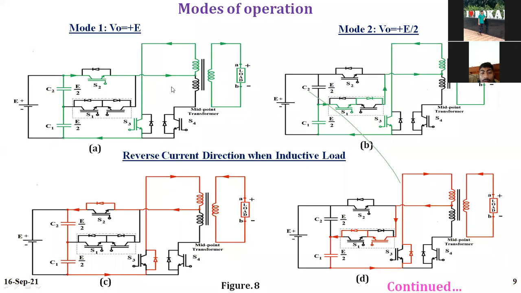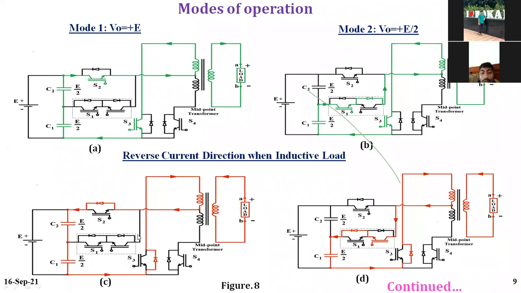Then if I need E by 2 only, we have to trigger S1. This is S2, S1. This is a bidirectional switch. If I switch on this one, current comes here. Current won't flow here because this is an IGBT. As I said earlier, this arrow mark indicates the conventional current direction, so my current is supposed to flow here only. It goes here and goes here. So we are getting positive voltage.